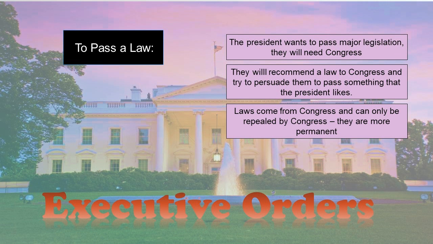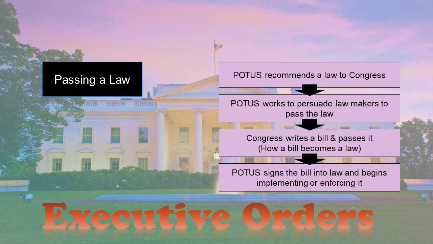Laws come from Congress. Those laws are pretty permanent. So when Congress passes a law, it takes a lot to get rid of that law. In fact, that law can only be repealed by a Congress in the future. So when Congress passes a law, it's permanent until Congress chooses to act to change that law or to get rid of that law. So here's our system, and this would include the president and the legislative branch here.